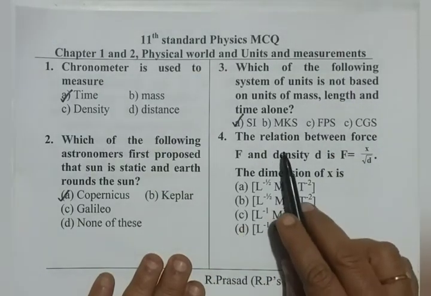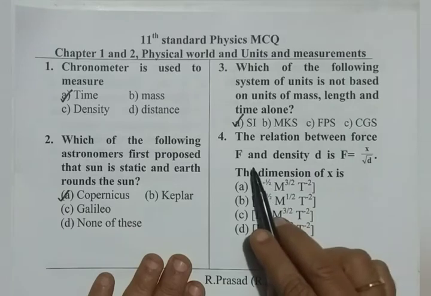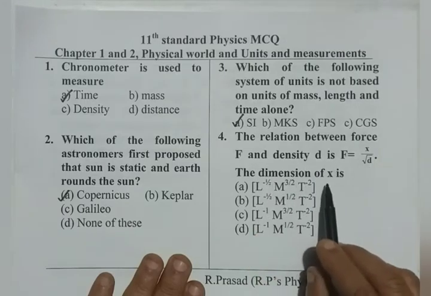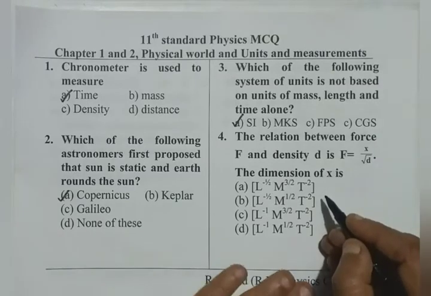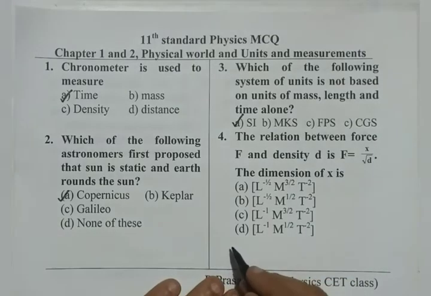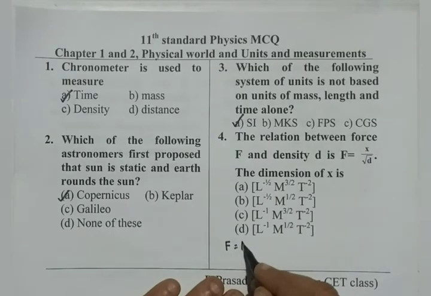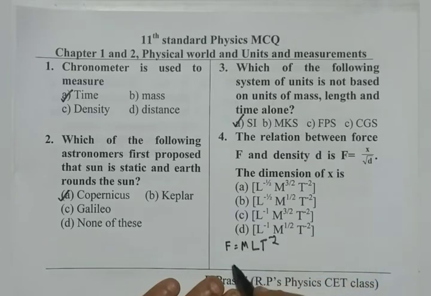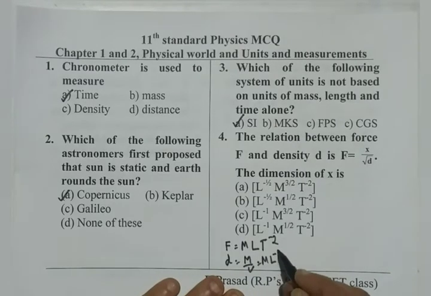The fourth thing, the relation between force F and density D is x by root d. The dimensions of x. To solve this, we start like this. The dimensions of force, as you know, m, l, t to the power of minus 2. Dimensions of density, mass by volume, that is m, l to the power of minus 3.